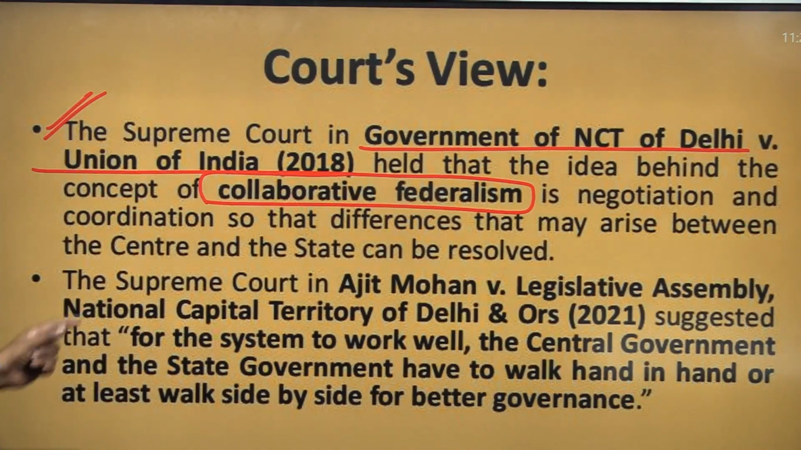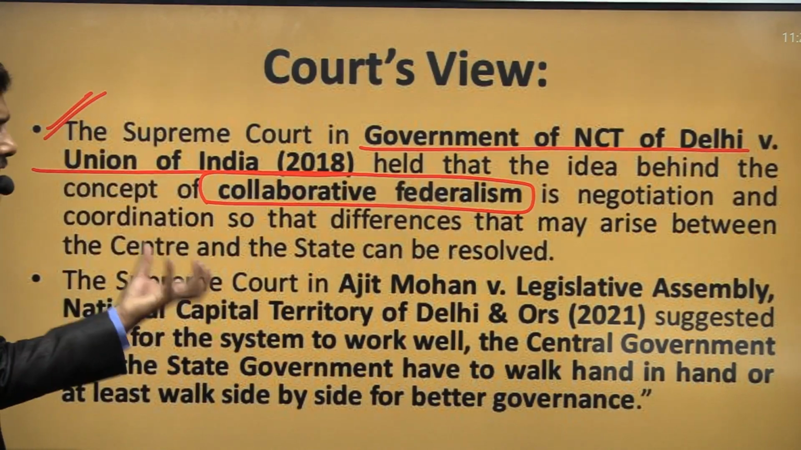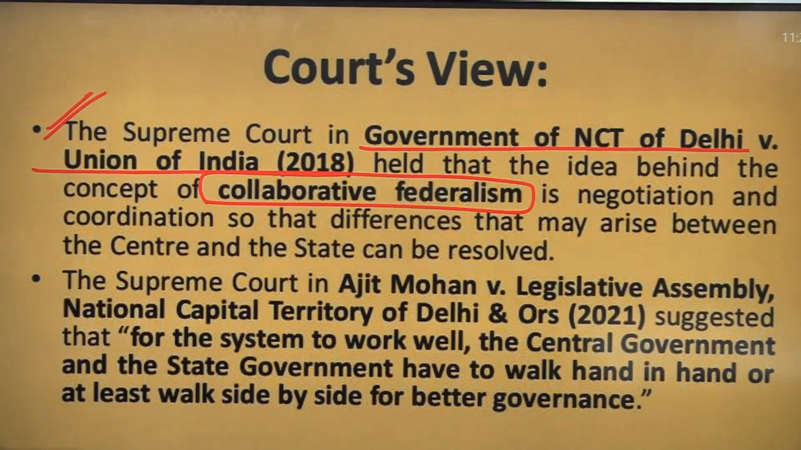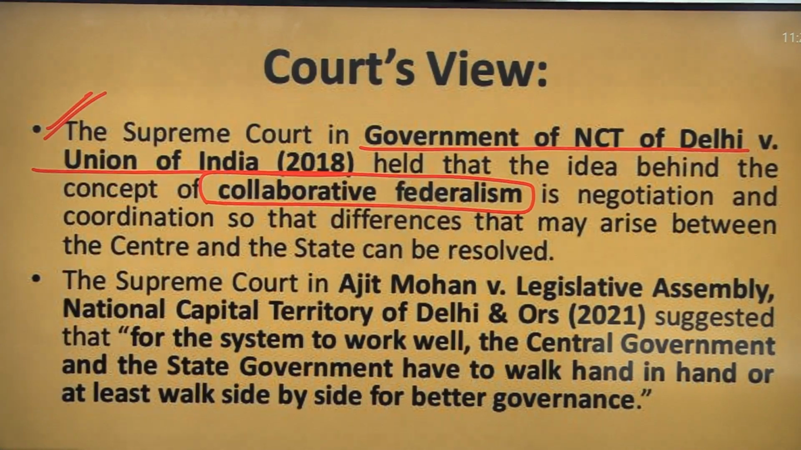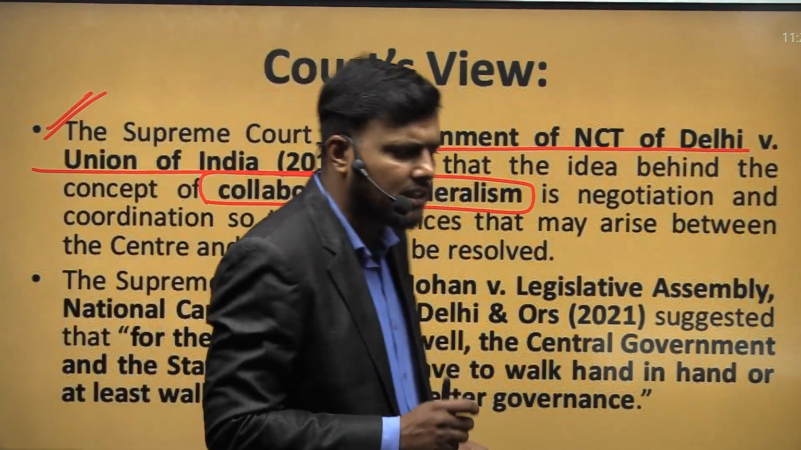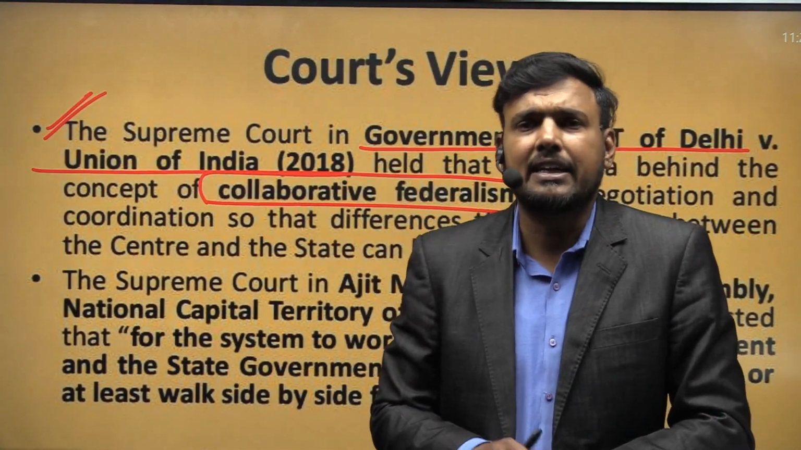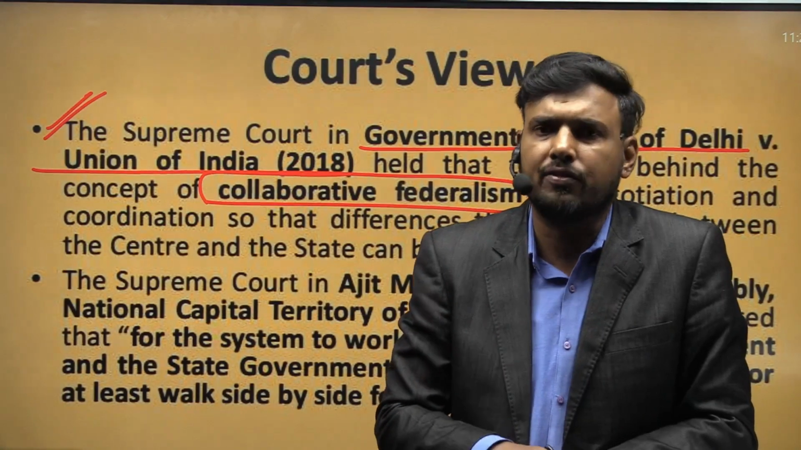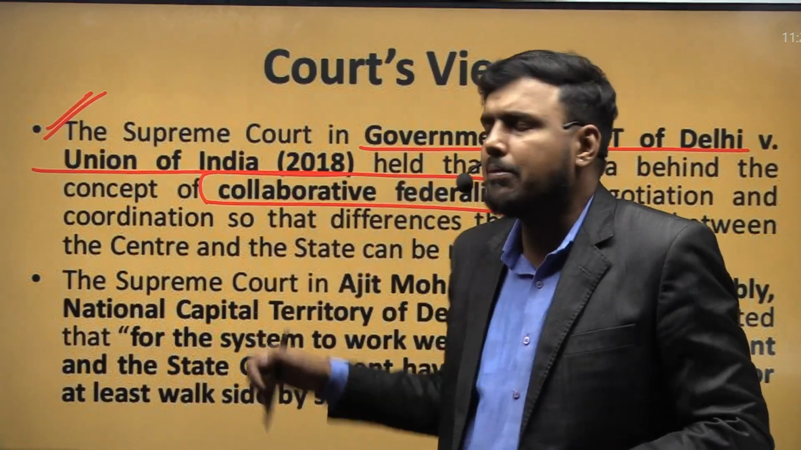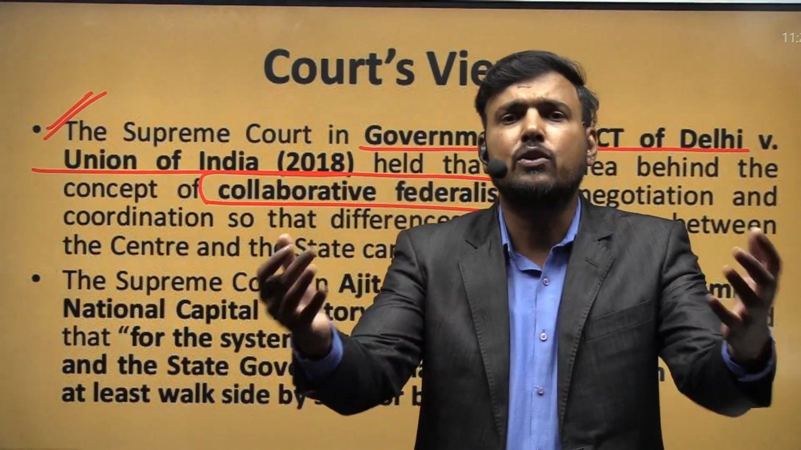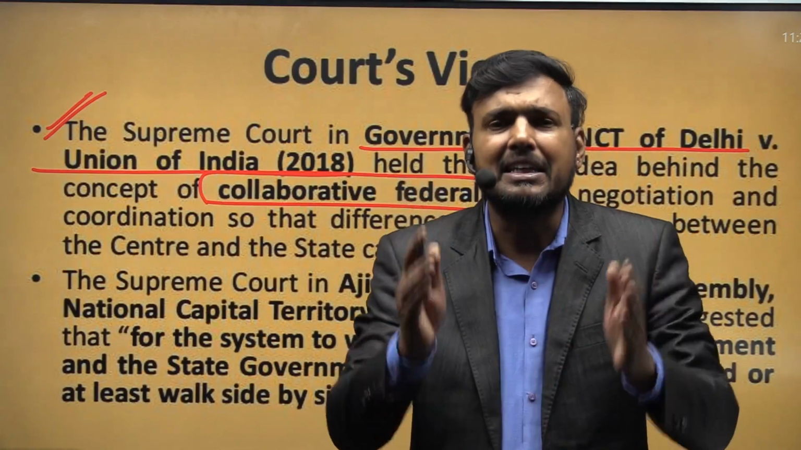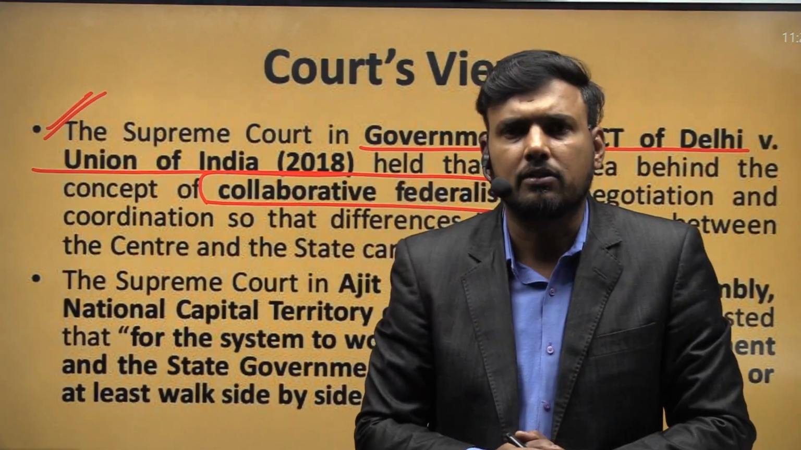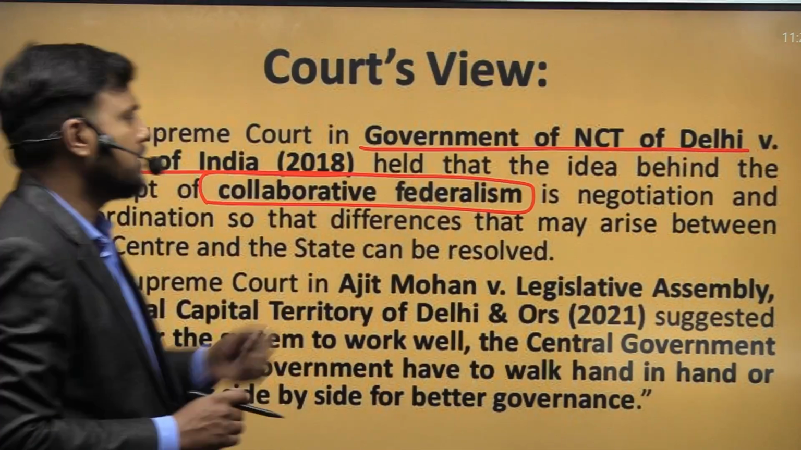The Supreme Court has held that this idea of collaborative or cooperative federalism is about negotiation and coordination, so that the differences that may arise between the Centre and the state can be resolved. So the Supreme Court has given this judgment saying that the concept of collaborative and cooperative federalism is where you come together, sit with your resources, and the intention is to progress in the right path in a positive way. That needs to be done.